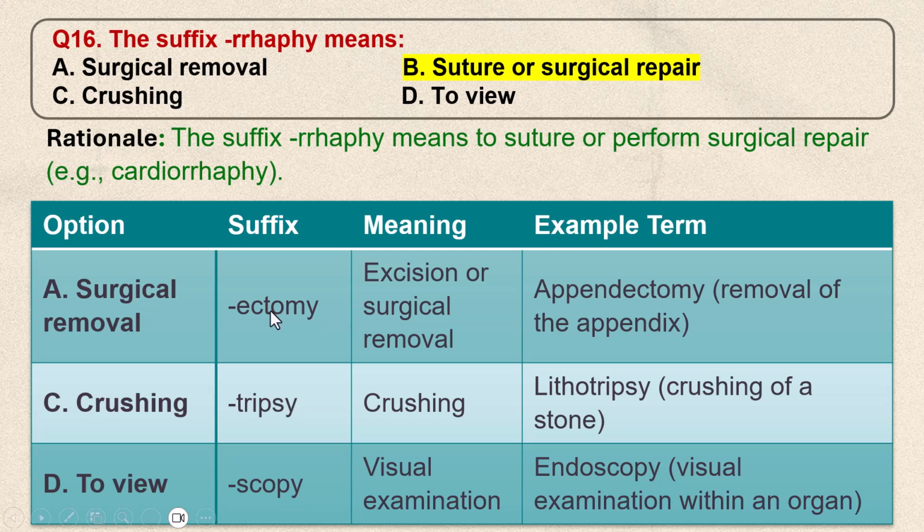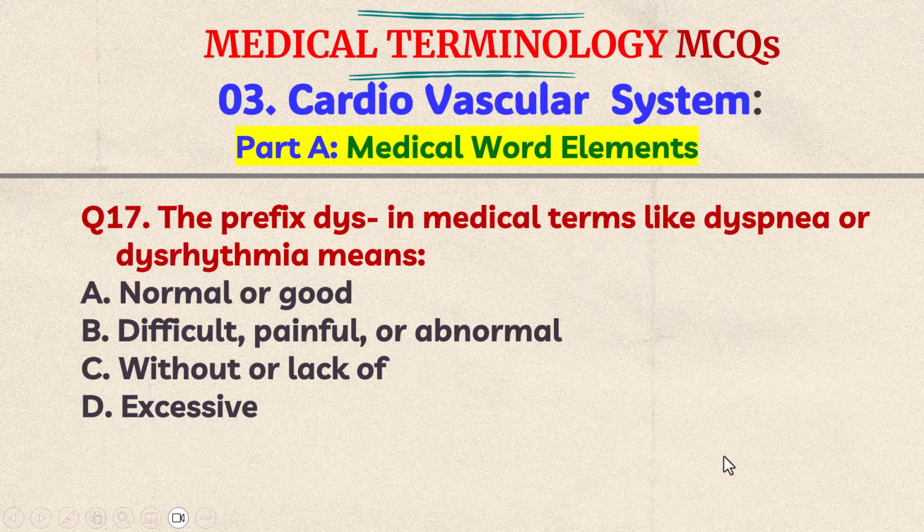Ectomy means surgical removal. For example, appendectomy means removal of appendix. Tripsy means crushing. For example, lithotripsy, that is crushing of a stone. Scopy means to view. For example, endoscopy, visual examination within an organ. Question number 17. The prefix dys in medical terms like dyspnea or dysrhythmia means A.